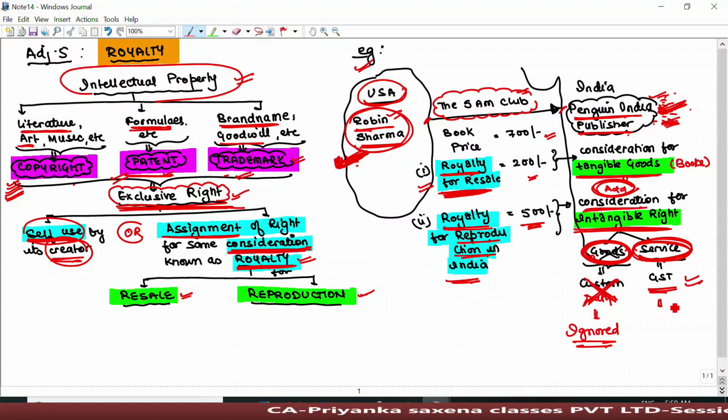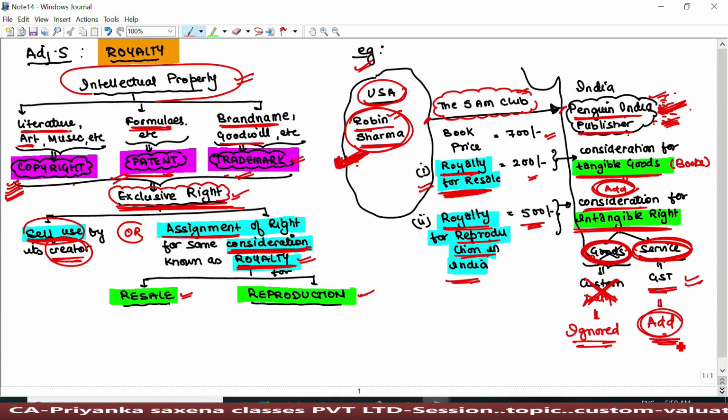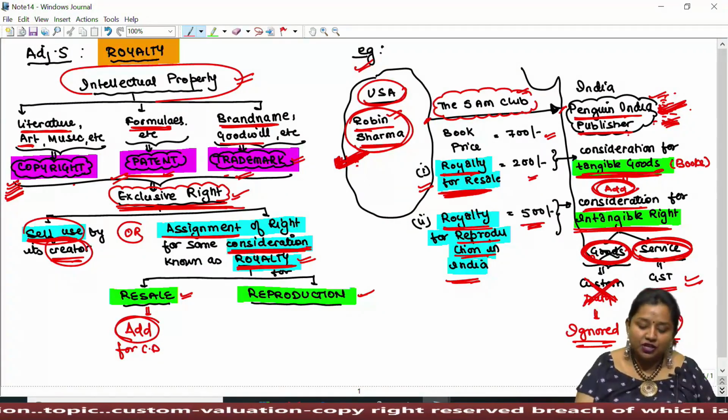Therefore, for the purpose of GST, the royalty paid on reproduction right shall be added in the taxable value for computing GST. Okay, so I can conclude that the royalty for resale shall be added for custom duty, because this payment is made for the tangible books being imported in India, upon which duty has to be chargeable.